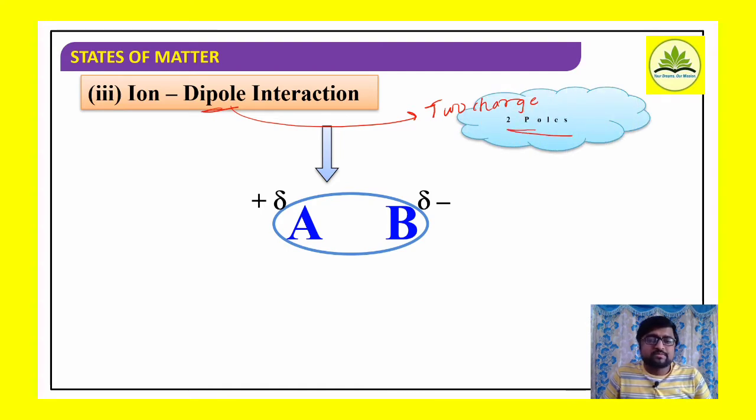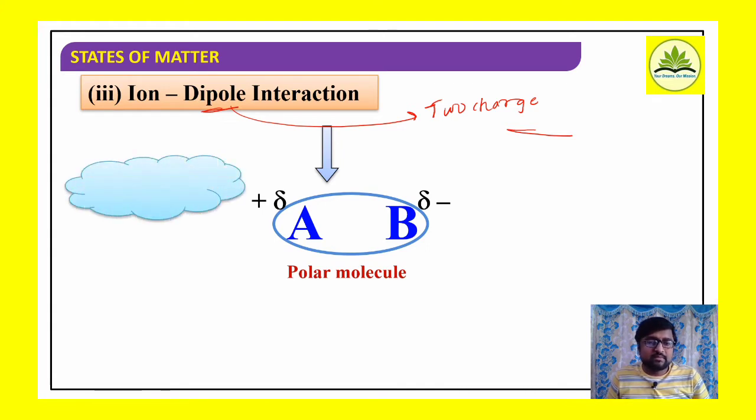There will be two poles present. Consider AB as a dipole having two charges, partial positive and partial negative, so it becomes a polar molecule.